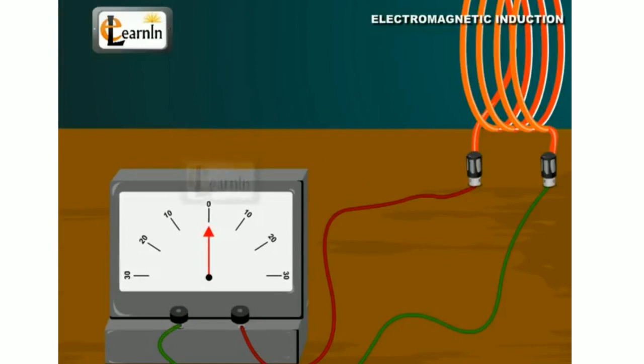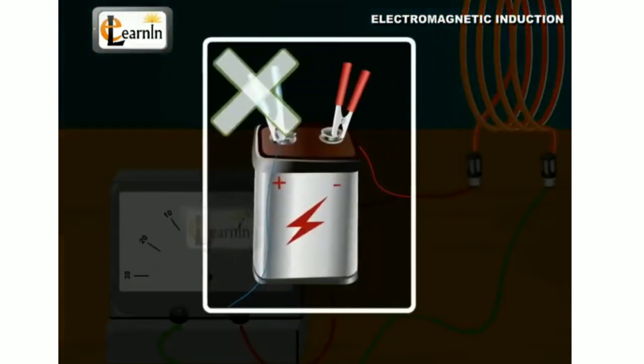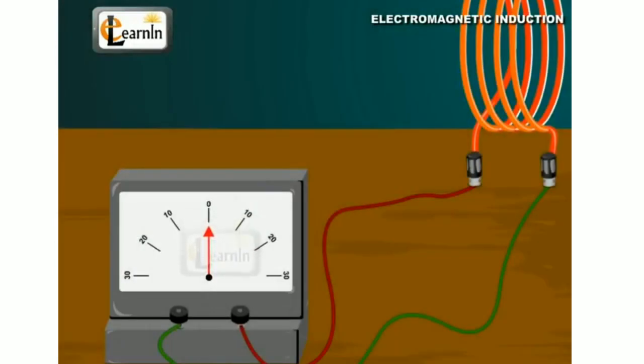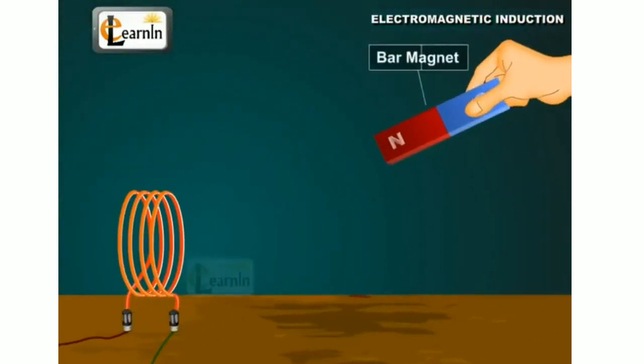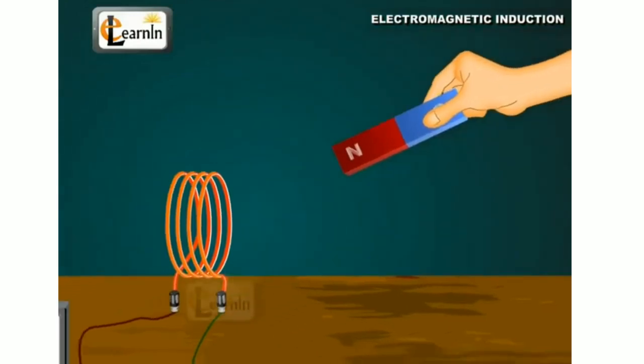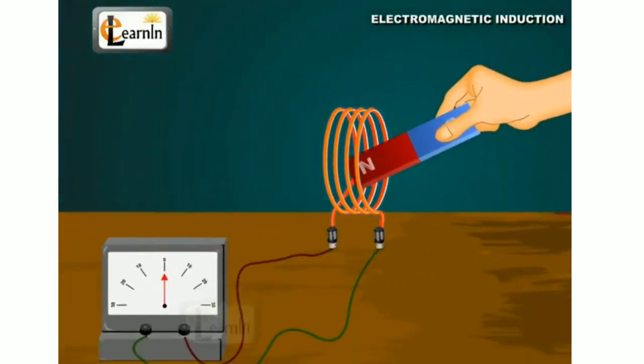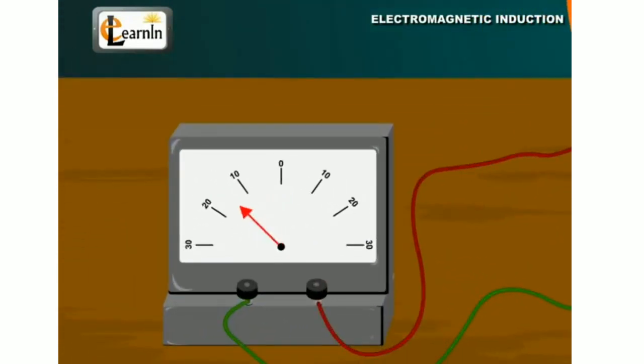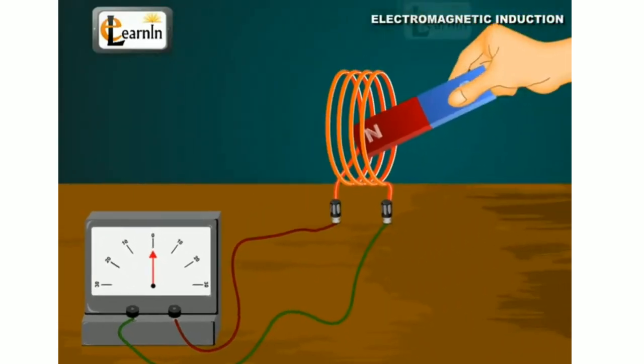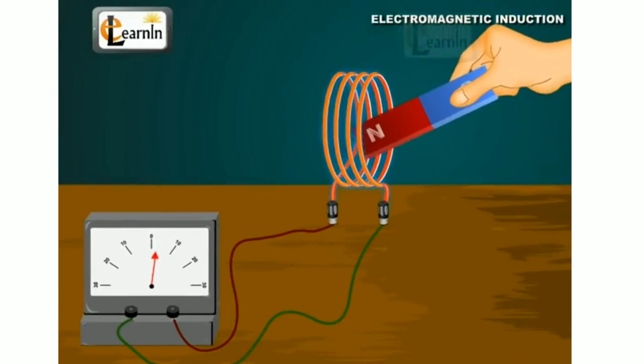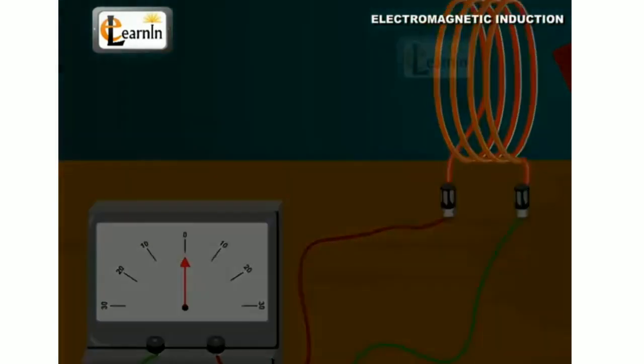So according to this principle, whenever the magnetic field around a conductor changes, a potential difference is generated across the conductor. This is the principle of Michael Faraday's electromagnetic induction. What is a magnetic field? You know, when there are magnets, south pole and north pole, if a strong magnet is there, a magnetic field is formed around it.